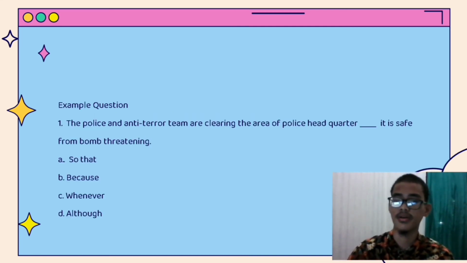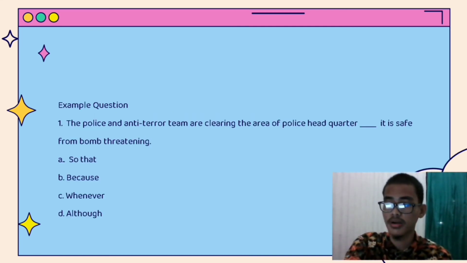Example question. First, the police and anti-terror team are clearing the area of police headquarters blank blank blank it is safe from bomb threatening. Option A, so that, B, because, C, whenever, D, also. The correct answer is A, so that, because this sentence is talking about the purpose why the police and anti-terror team are clearing the area of police headquarters. It is to make that place safe from bomb threatening.